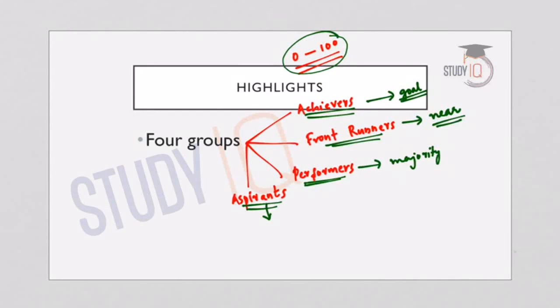Now coming to certain states like Himachal Pradesh, Kerala, Tamil Nadu are three front runner states. So in the front runner category there are only three states. They are the states of Himachal Pradesh, Kerala and Tamil Nadu, and their scores are 69, 69 and 66 respectively. And coming to the union territories, the union territory of Chandigarh comes under the category of front runners with a score of 68. So these are the best performing states and union territories. So they come under the category front runners.